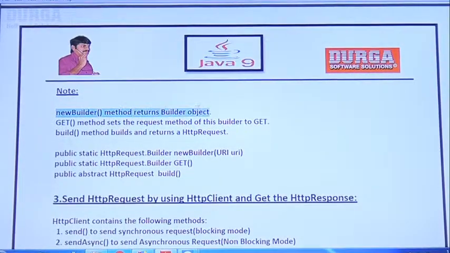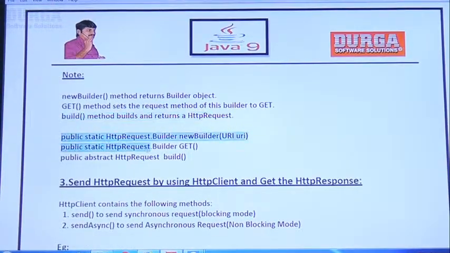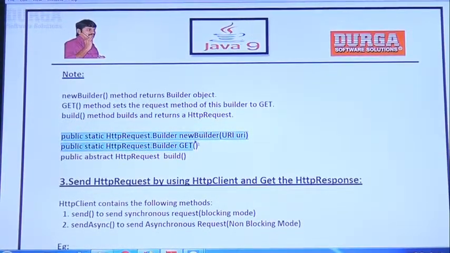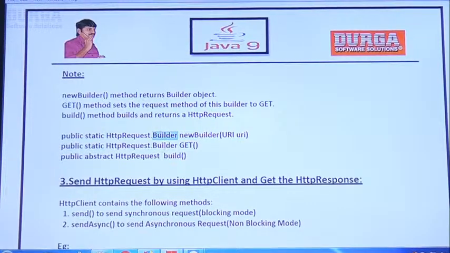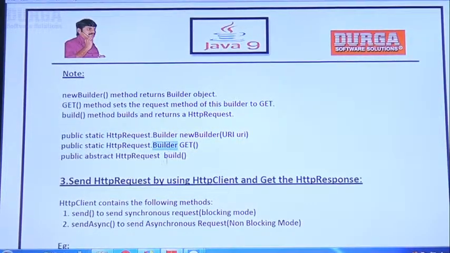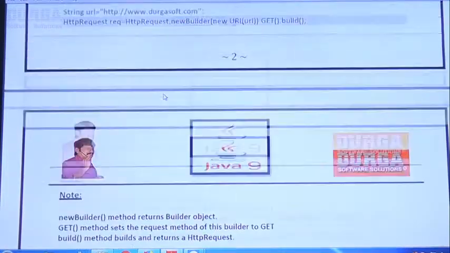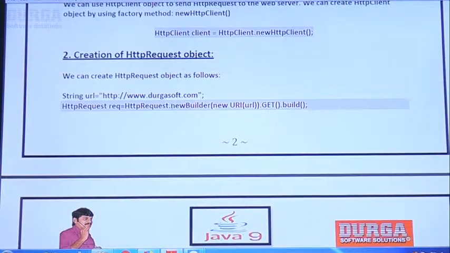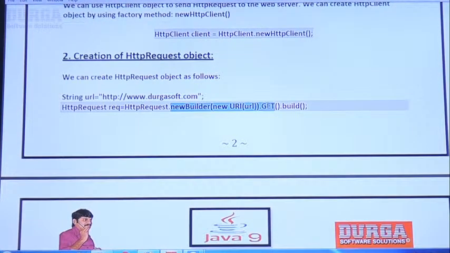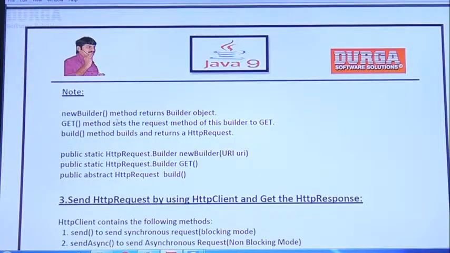The newBuilder method returns a builder object. The get method sets the request method for this builder to GET. Next, the build method builds and returns the HTTP request. Sir, I specified the complete prototype of these methods also. The newBuilder method returns a builder. The get method returns a builder. Next, the build method returns an HTTP request object. Clear for all of it? Sir, in total, it is method chaining, sir. First, we call the newBuilder method. On the result we call the get method. On the result we call the build method, right? Okay, that's all.